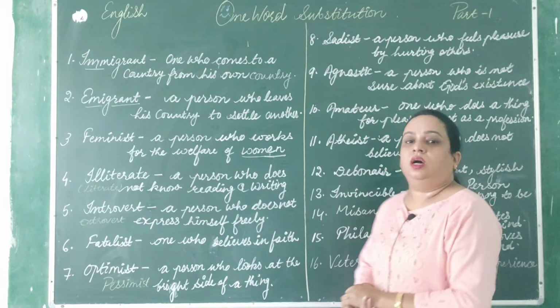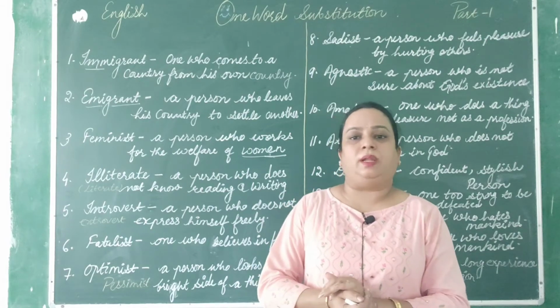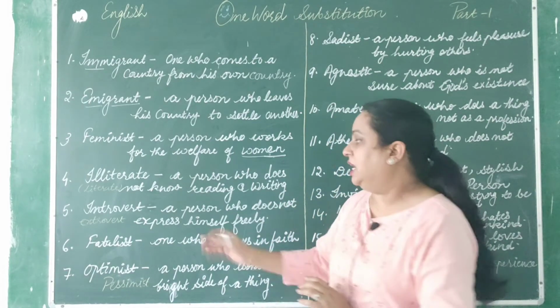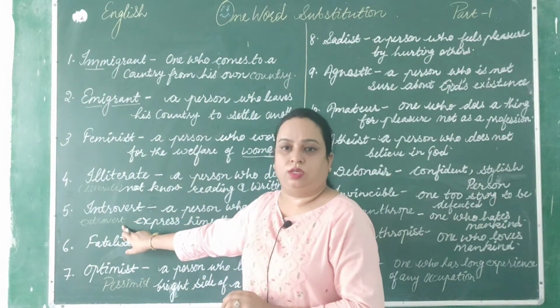Next is introvert. You must have seen many people around you, your friends may have this quality, introvert. And the opposite of this is extrovert.